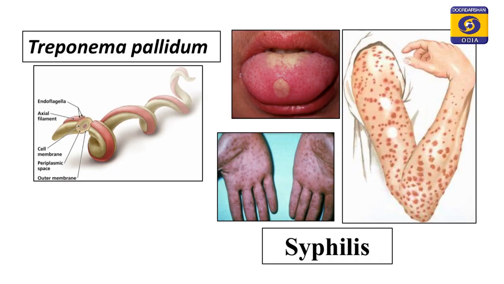And in the diagram you can see the causative agent is shown. There are sore expressions on the mouth, which are the first phase of expressions. There are pustules on the body or skin rashes, you can see on the palm also rashes are found. So, this is how syphilis expresses itself.